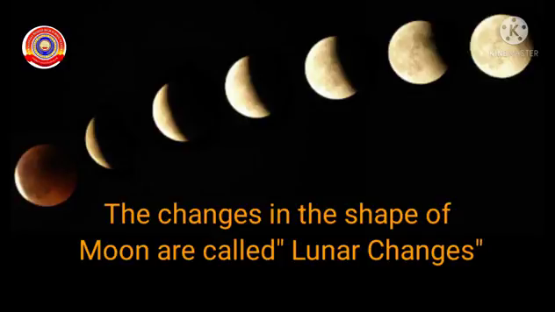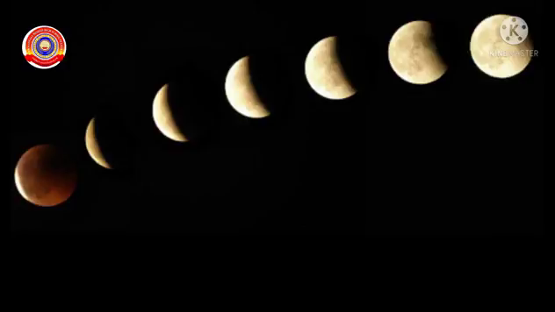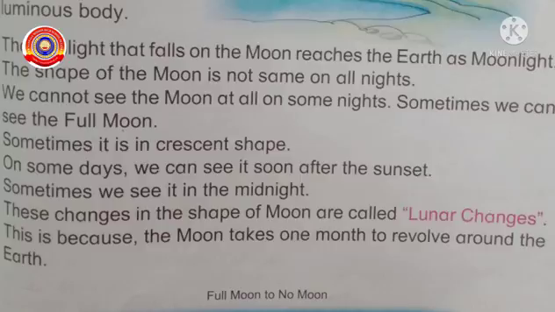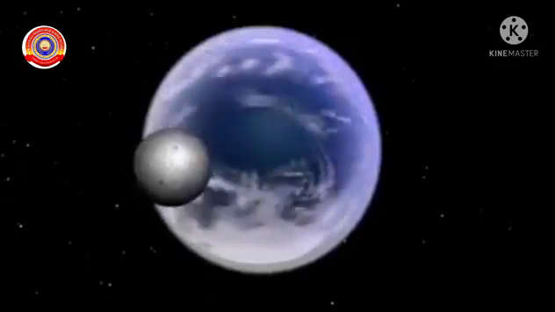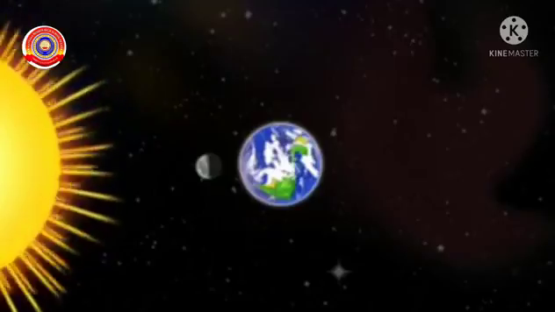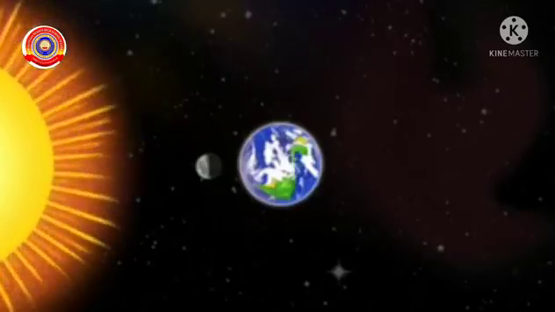My dear children, do you know why the shape of the moon changes from night to night? Okay, listen. This is because the moon takes 1 month to revolve around the earth. When the moon revolves around the earth, it reflects sunlight.